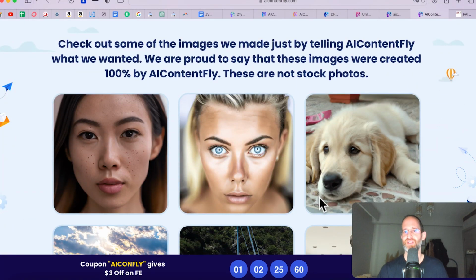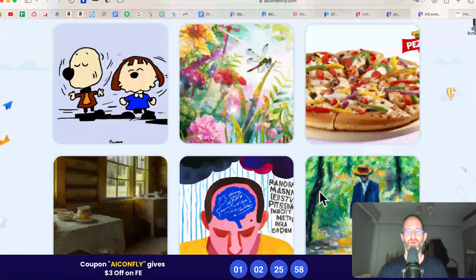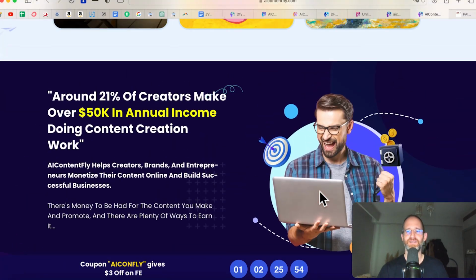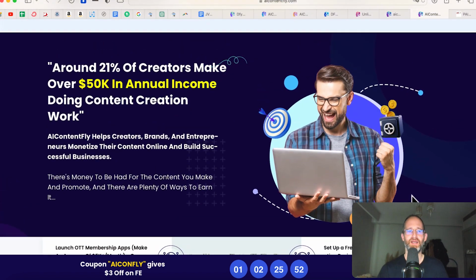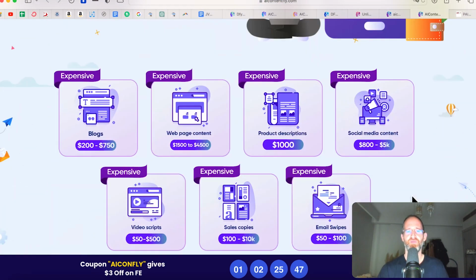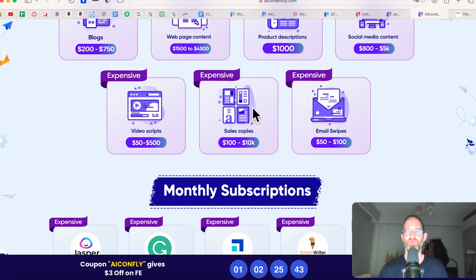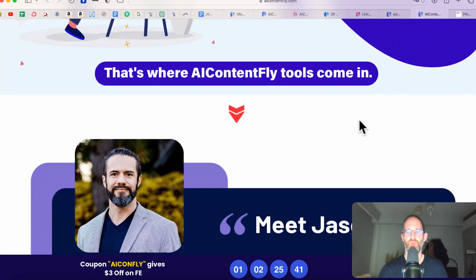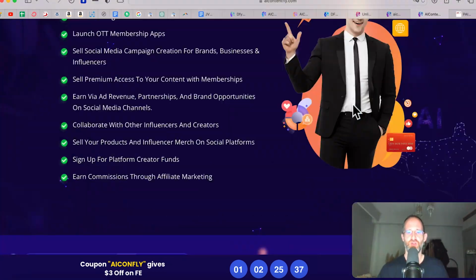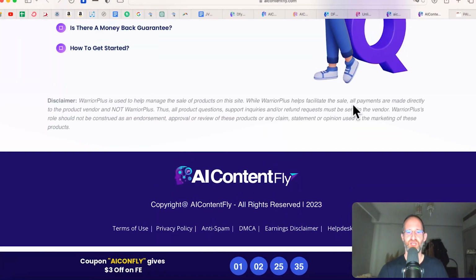Now, these are images that you can create with the software, and of course, you can use these however you want. You don't have to worry about someone coming in and saying, oh, you stole my image. You can actually use all this content, all these images for anything that you want: blogs, web content, product descriptions, social media content, video scripts, sales copy, email swipes, and more for your business. So I'm going to scroll down here. You can look at some more of this stuff on your own time.